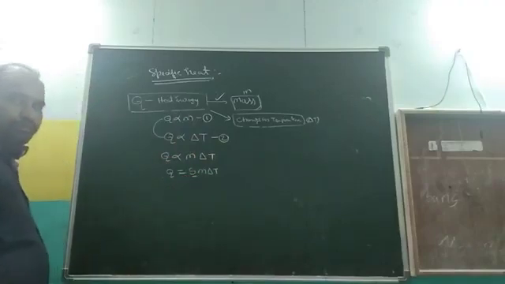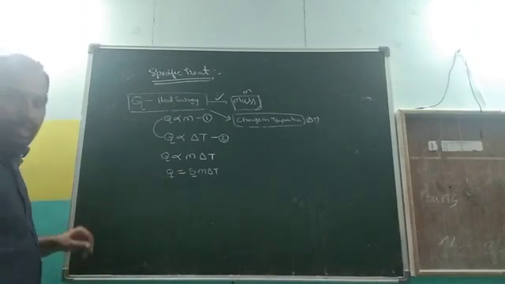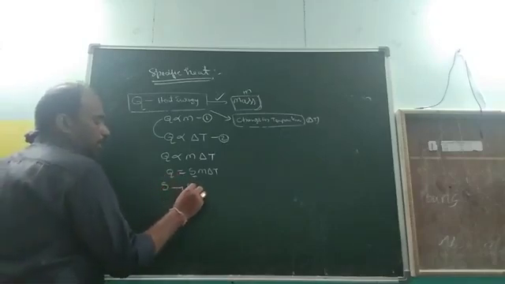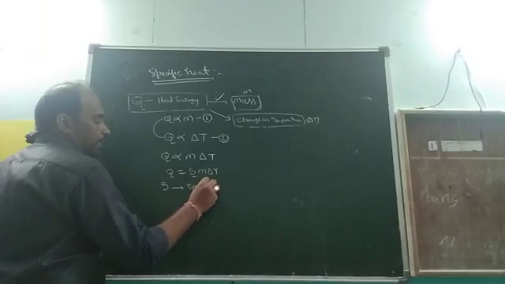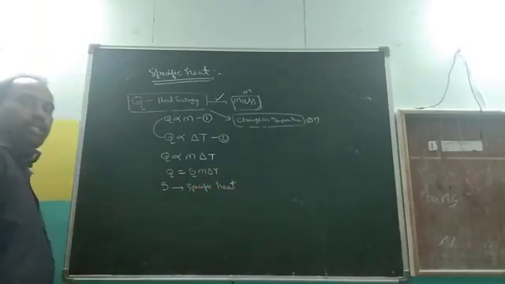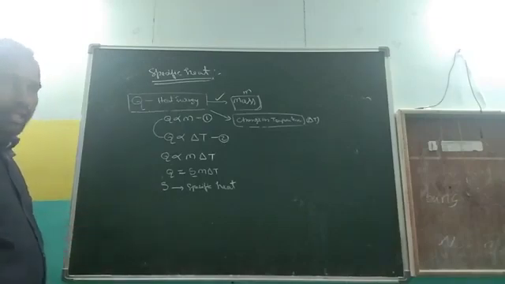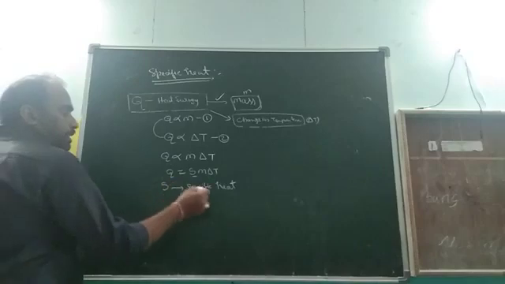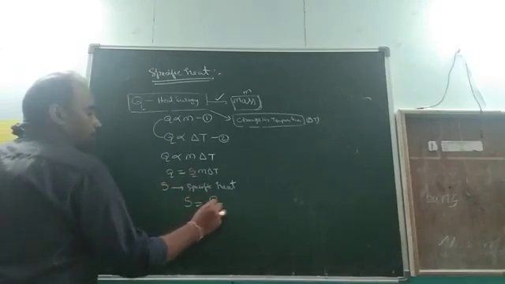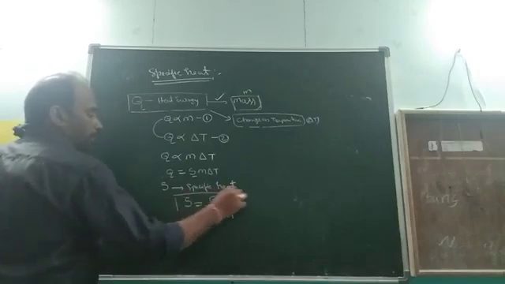But we have a new physical quantity here. S is called the proportionality constant, and we give it a name: S is called specific heat. Are you clear? So what is the formula for specific heat?